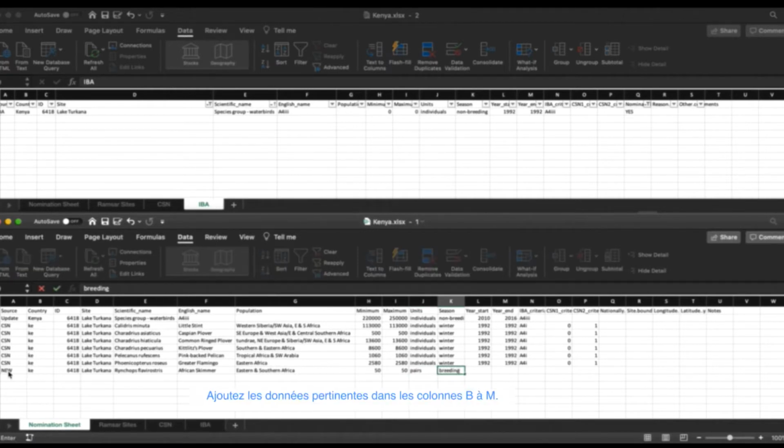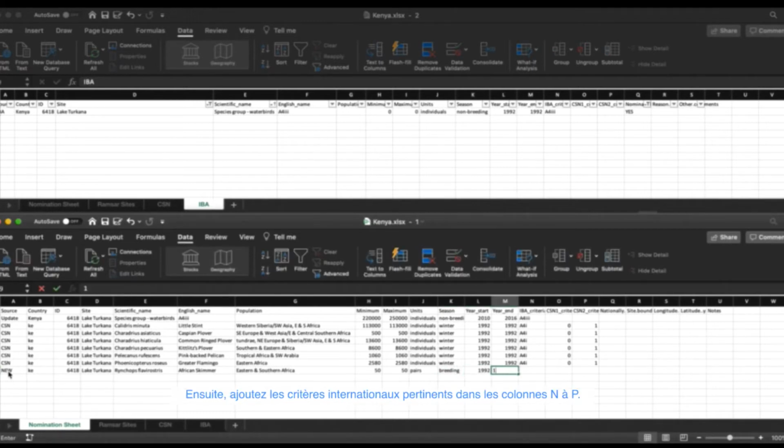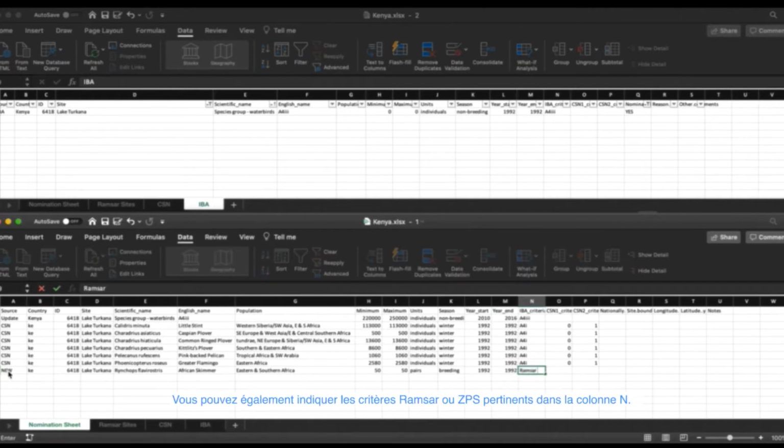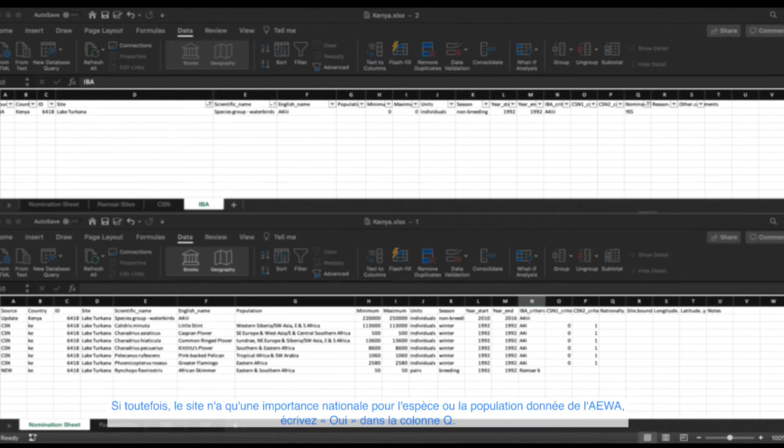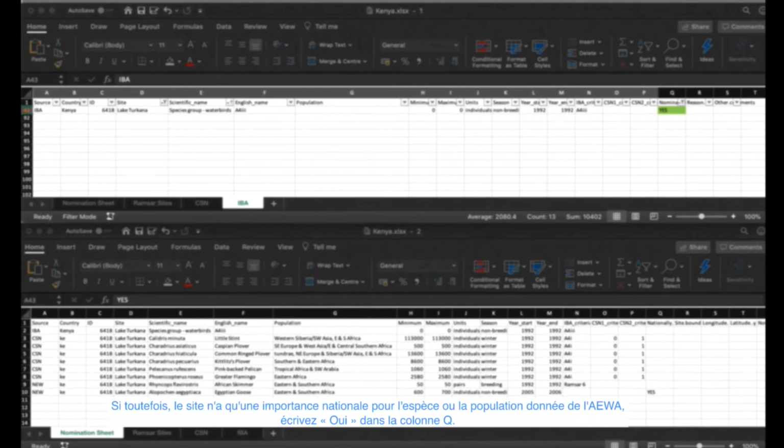Add the relevant data in columns B to M. Then add the relevant international criteria in columns N to P. You can also indicate the relevant Ramsar or SPA criteria in column N. However, if the site is only of national importance for the given AEWA species or population, write Yes in column Q.